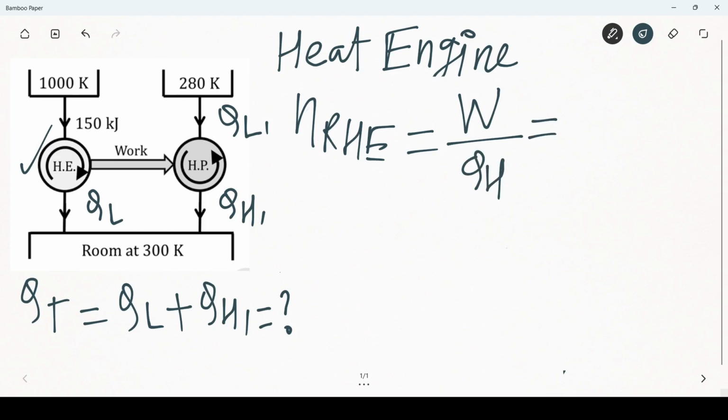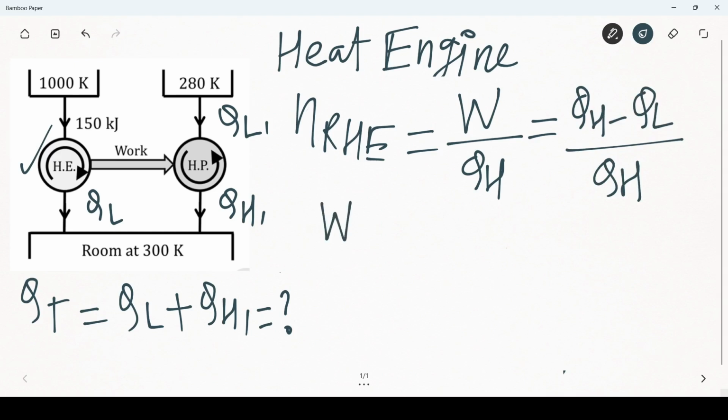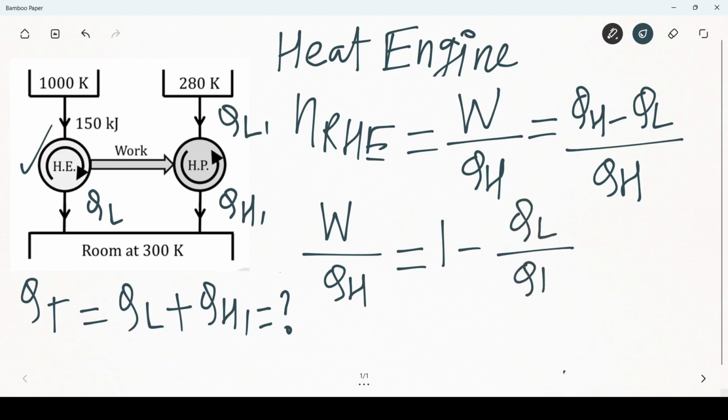So work output is equal to QH minus QL divided by the heat supplied QH. So I can also write W by QH is equal to 1 minus QL by QH.